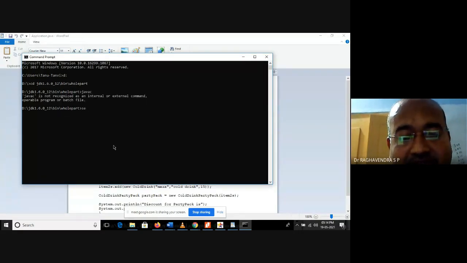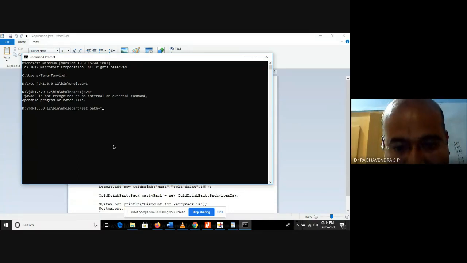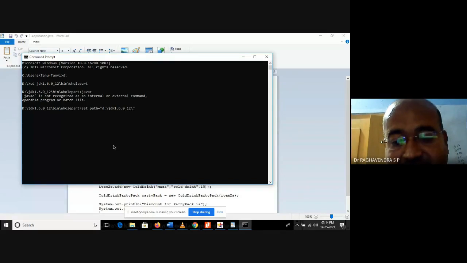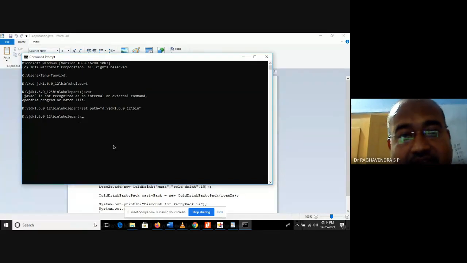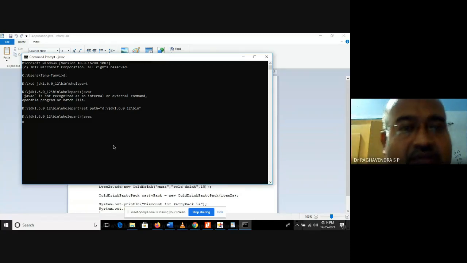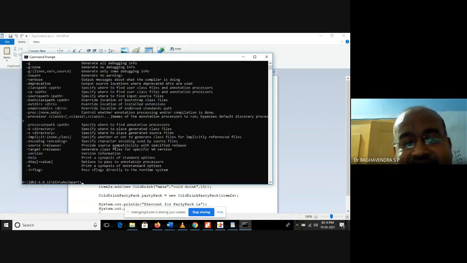No, it means we have to set the path: set path equals double quotes, P colon, slash jdk, slash bin. Next, once again check if the compiler is activated. Yes, it is activated now.